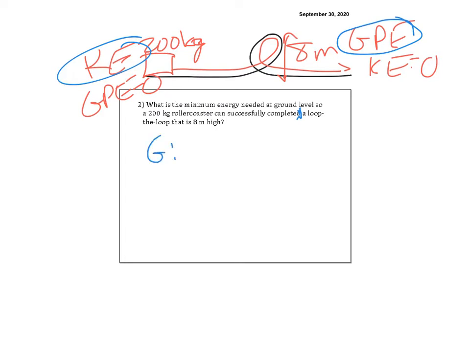So in my given, we're going to have m is equal to 200 kilograms, and h is equal to 8 meters, and our unknown is energy.